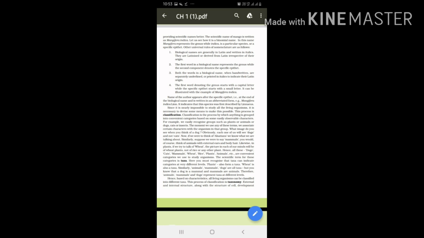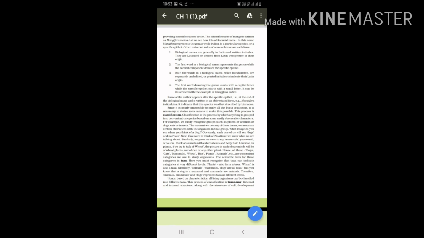Let us talk about what biological diversity is. Biological diversity, in short, is called biodiversity. This term was first coined by W.G. Rosen in 1985.